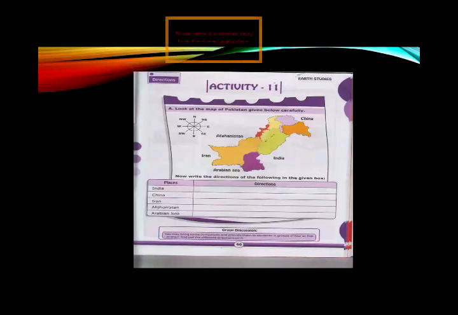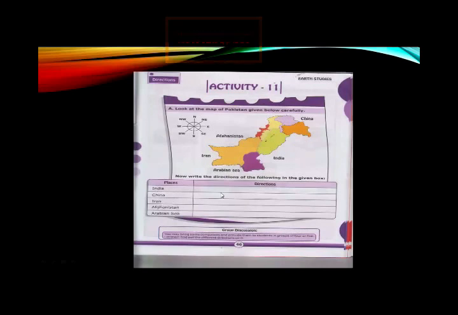Okay, so now see the location of our neighboring countries. We can identify the places by the help of direction. Where is Iran located?